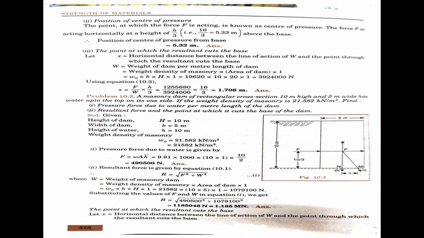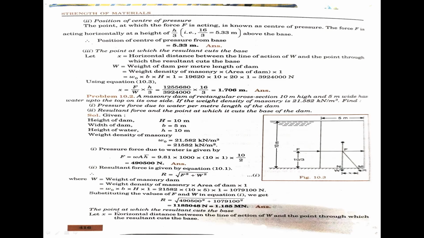See, you have to calculate the resultant force R equal to root of F square plus W square. Now W is 1079100 newtons. Root of F square plus W square, with F 490,500. Finally, 1,185,048 newtons, which converts to 1.185 meganewtons.